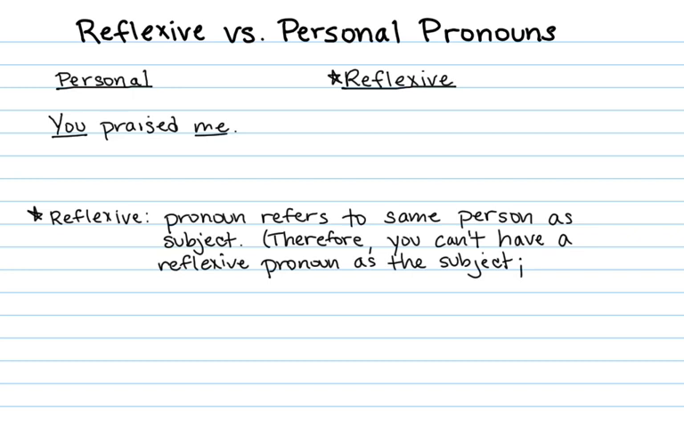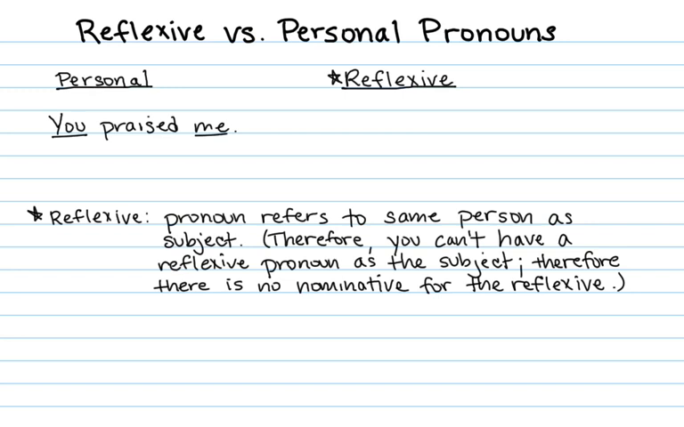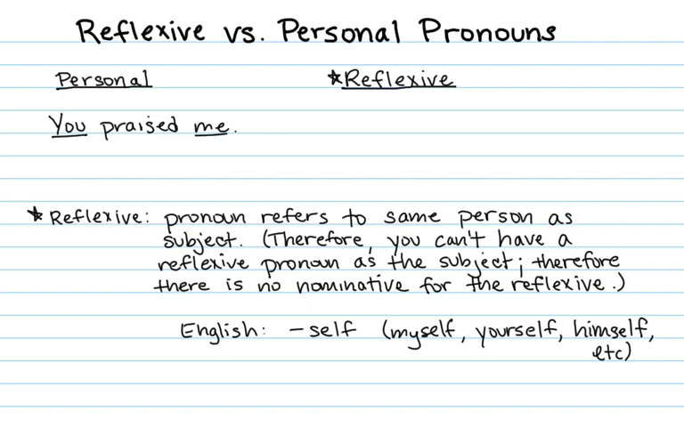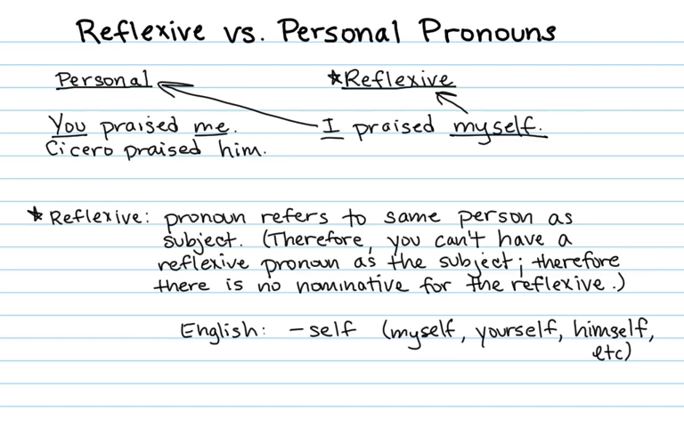That means that you can't have a reflexive pronoun as the subject, which also then means that there is no nominative form of the reflexive pronoun. In English, the reflexive pronoun has the suffix -self, as in myself, yourself, himself, etc. In the sample sentence, "I praised myself," I is a personal pronoun, and myself is a reflexive pronoun, referring back to the same person as expressed in the subject. In the sample sentence, "Cicero praised him," him is a personal pronoun, but "Cicero praised himself," himself is a reflexive pronoun.